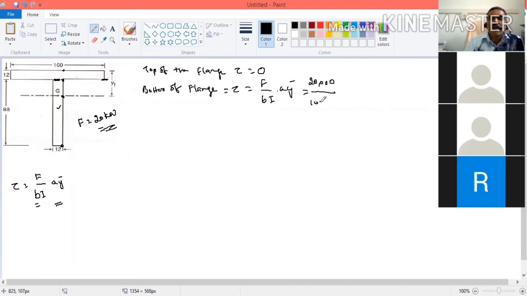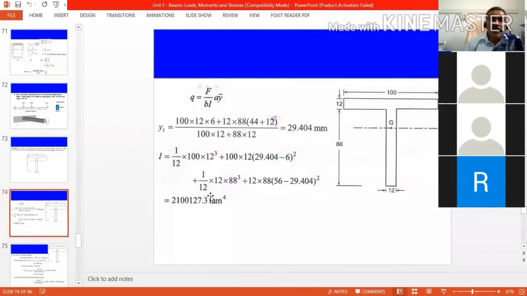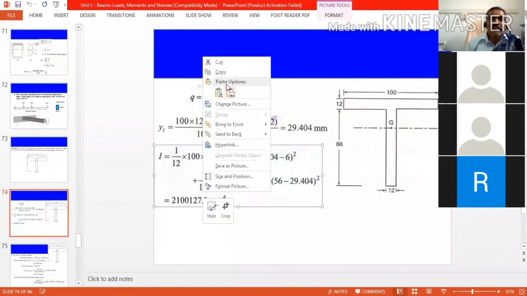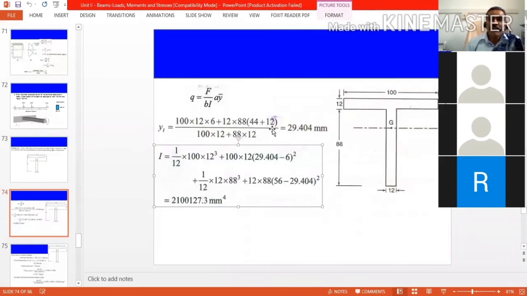So 100 multiplied by I. For this, you have to find the value of I. Already we have discussed about I. For the same cross section, already we have calculated the value of I. We have discussed it at the beginning. So I value is given here. I value, Y value, everything we have already discussed in the same problem.